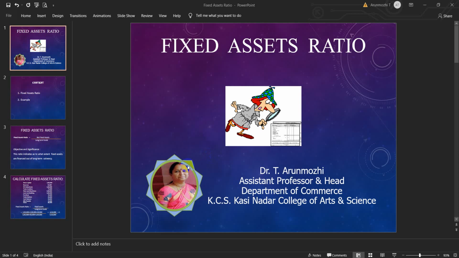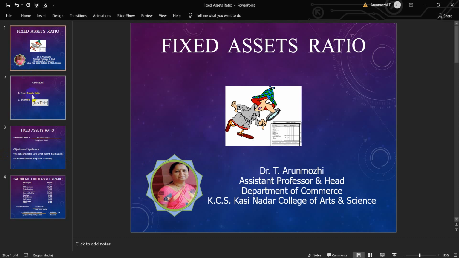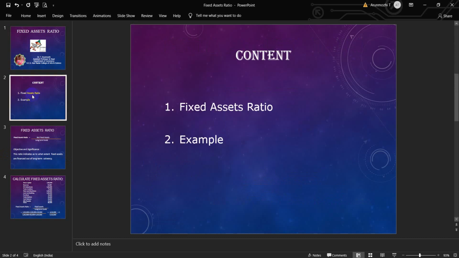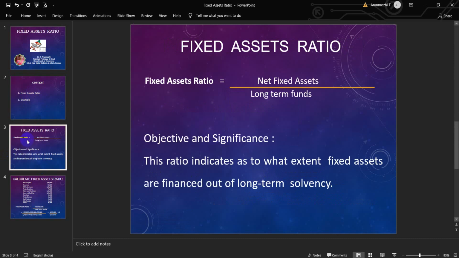I welcome you all for the presentation on Fixed Assets Ratio from the chapter Ratio Analysis in the subject Management Accounting. It is based on the curriculum of all universities on this subject. The contents are the meaning of Fixed Assets Ratio and with an example. Fixed assets ratio.